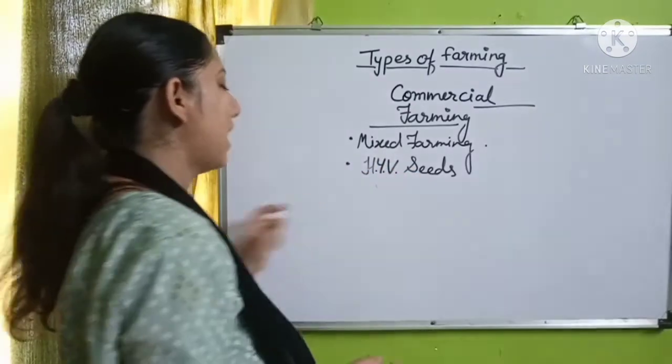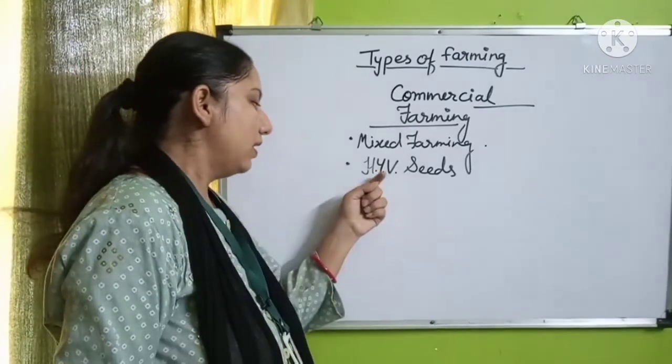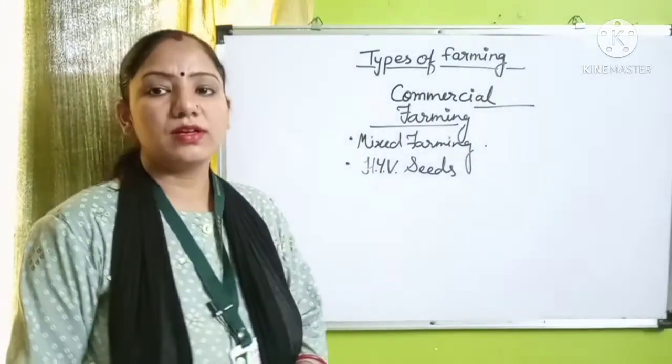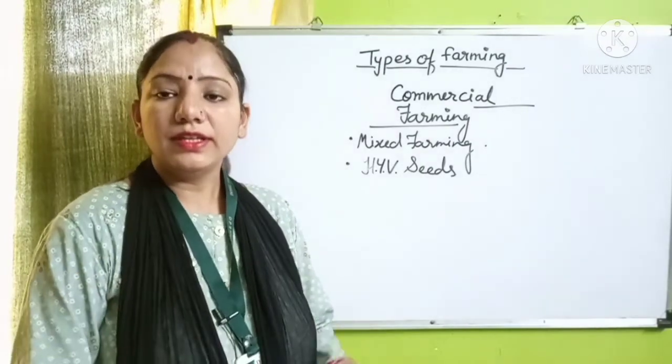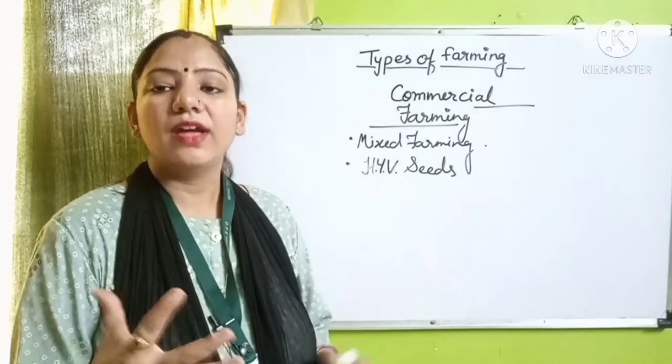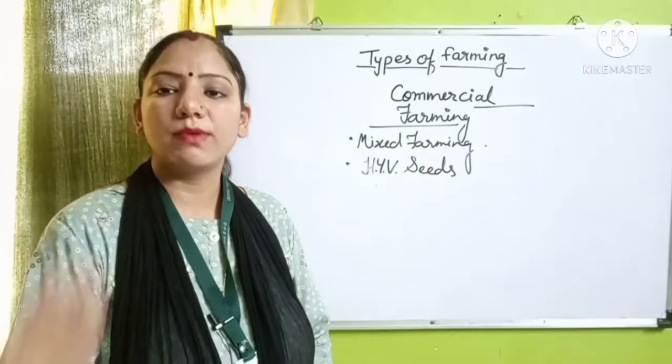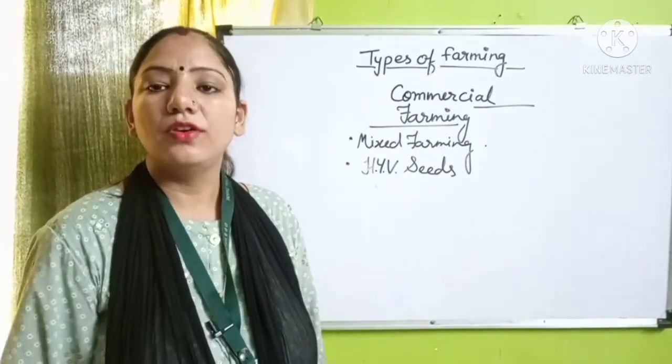HYV seeds means high yielding variety seeds, where the single or normal seeds have less production. On the other hand, HYV seeds have good production, just double production as compared to normal seeds.